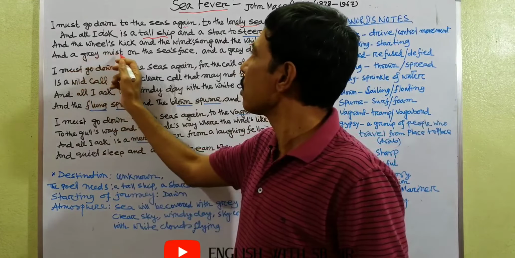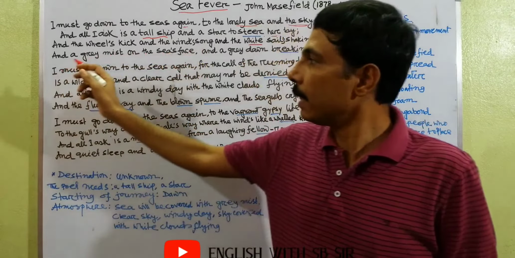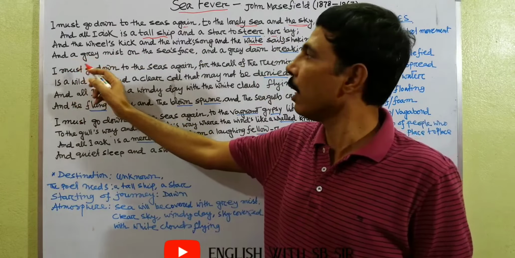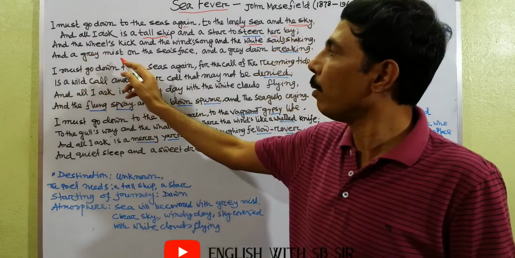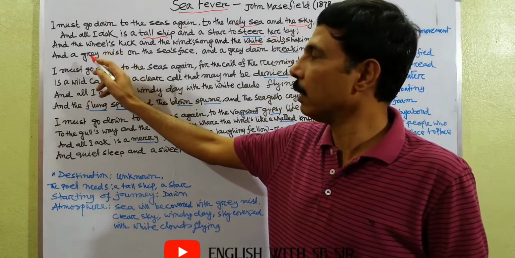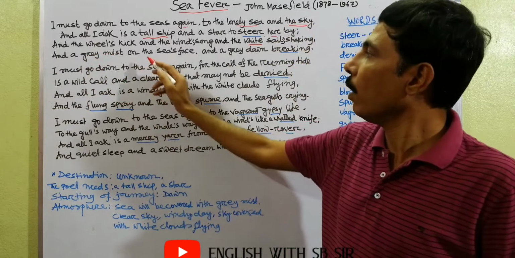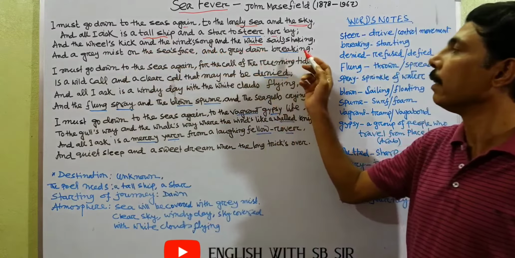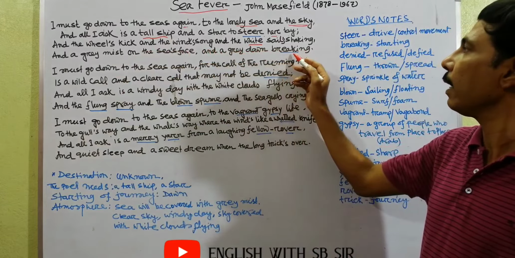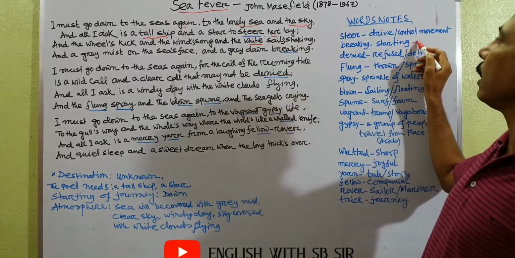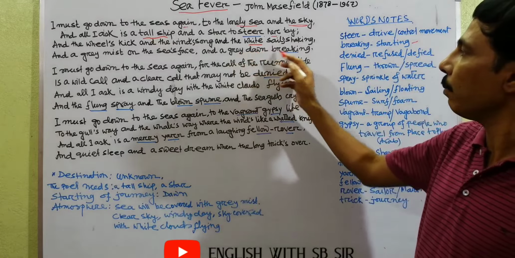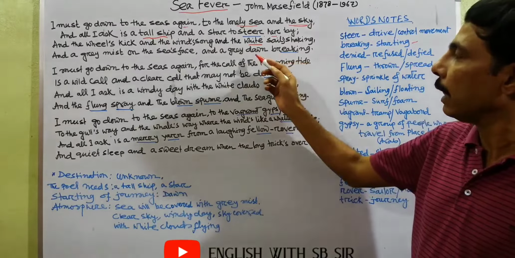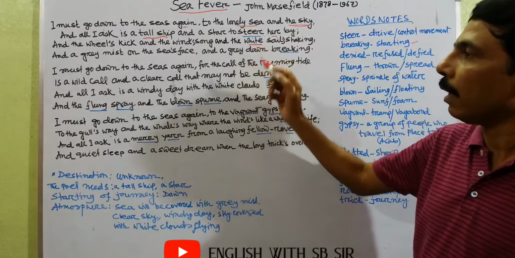Next, and a grey mist on the sea's face. It indicates the time when the poet starts his journey. The poet will start his journey when the sea is covered with grey mist, and the grey dawn breaking. Breaking means starting. That means the starting of his journey in the early dawn, or early morning.